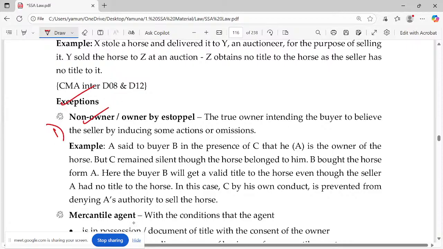First one, owner by estoppel. You remember estoppel? What do you mean by estoppel? A situation may be created and it makes the other party to believe that he's the owner.